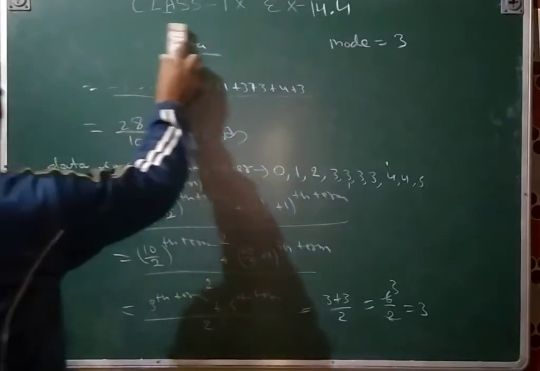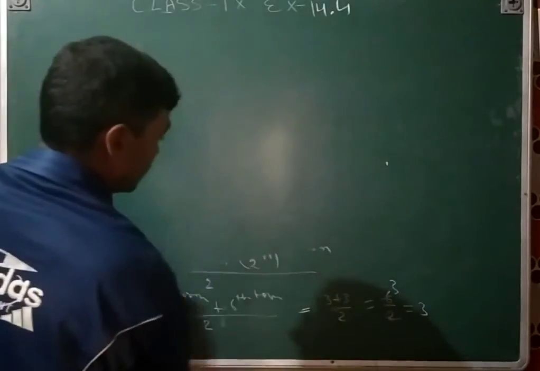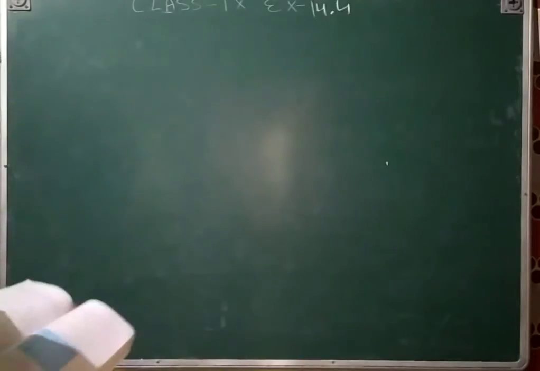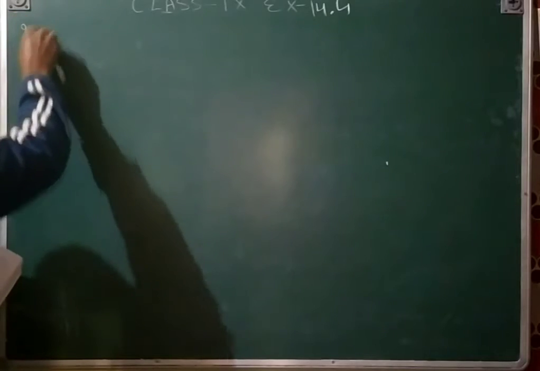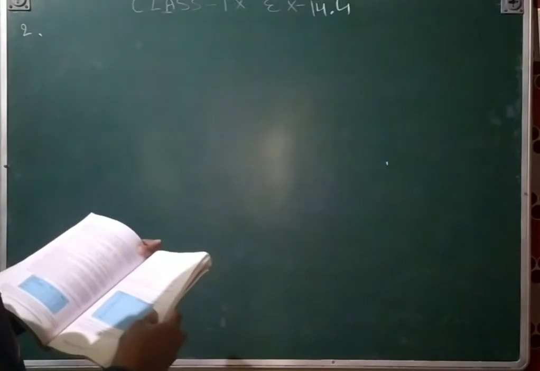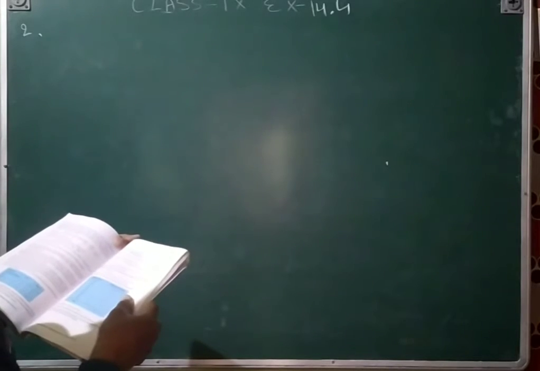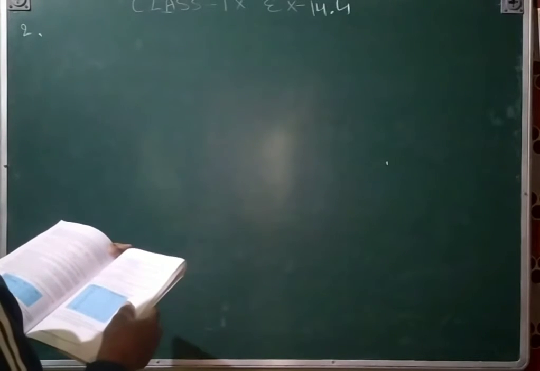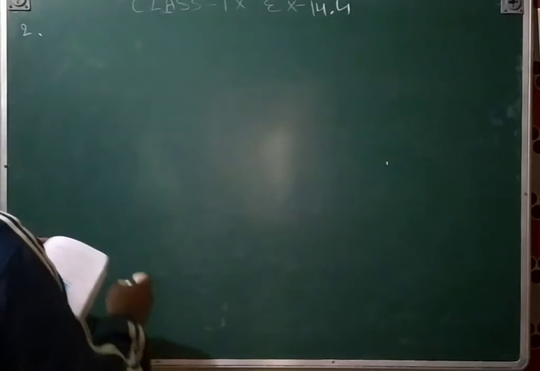Question number 2 will be also the same. Question number 2: in a mathematics test given to 15 students, the following marks out of 100 are recorded. Find the mean, median and mode.